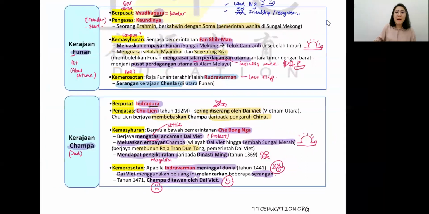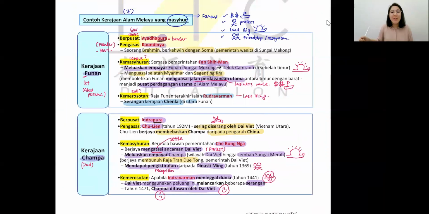So ini merupakan kerajaan awal Melayu. Of course, I'm just giving you 2 contoh-contoh. So we still have another 5 more kerajaan-kerajaan.